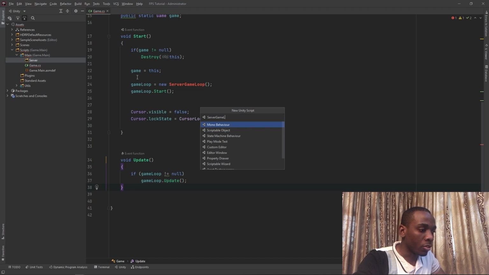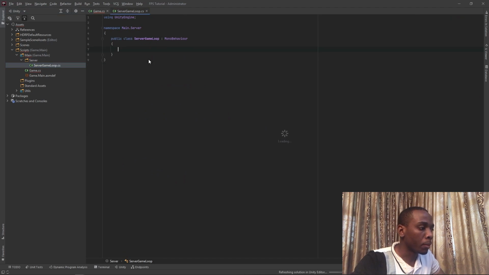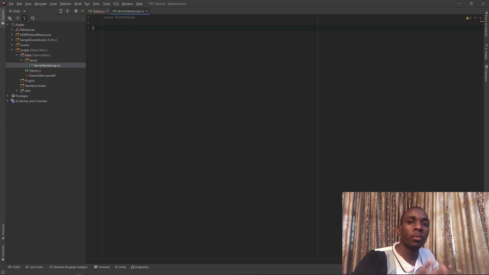I will go ahead and call this server game loop, and we're going to get rid of the namespace and get rid of all the boilerplate code in here. Very important differentiations within this project. There is a server game loop, and there is also a server game world.